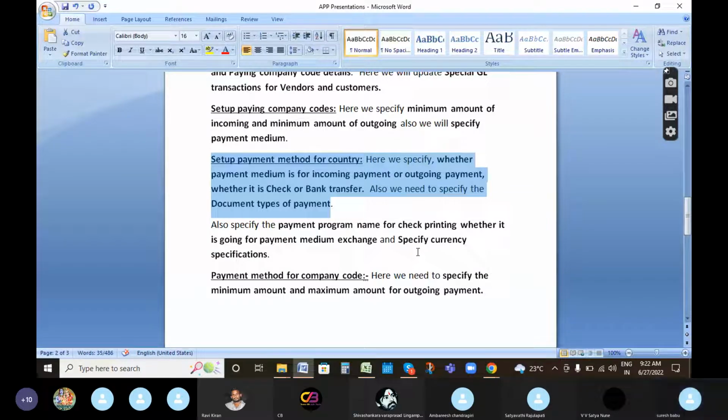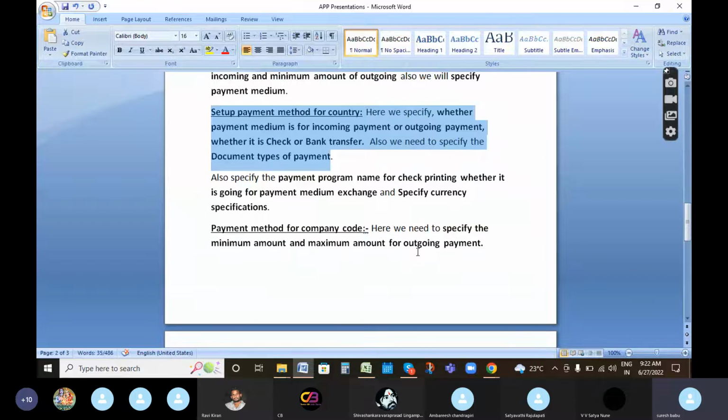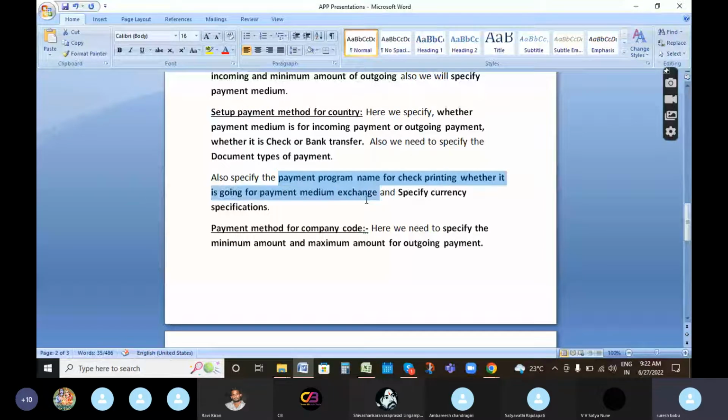Also, we specify the payment program name for check printing, whether it goes for payment medium exchange, and the currency specification. Currency means INR, USD, GBP, CAD, and so on.